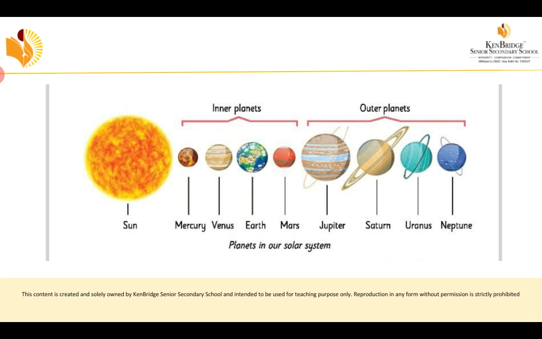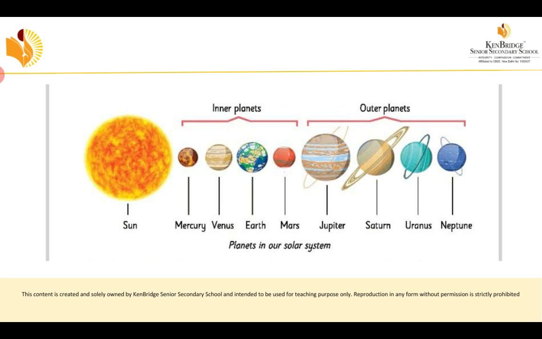Many planets also have moons. Our Earth has a moon. Isn't it, ma? We can see it at night. So many planets have their moons. A moon is a natural satellite. But only 2 planets do not have a moon. That is Mercury and Venus. So Mercury and Venus are the planets without a natural satellite.